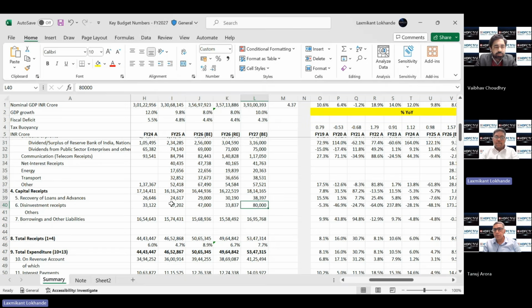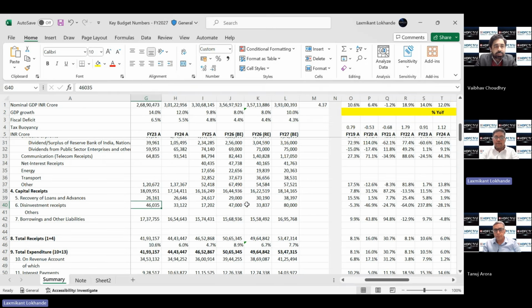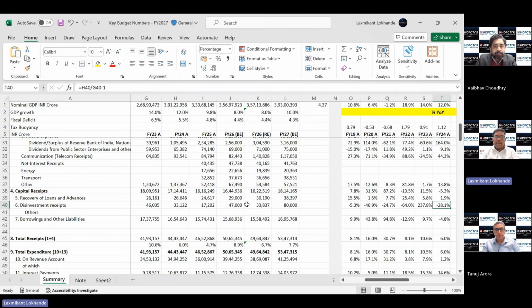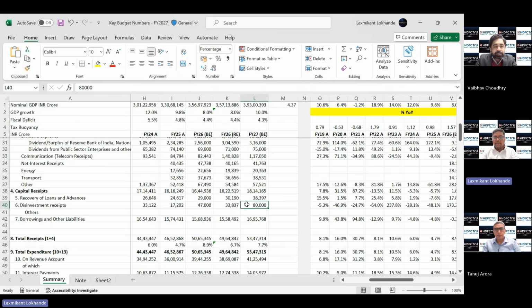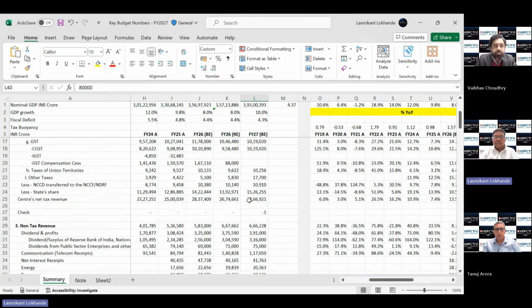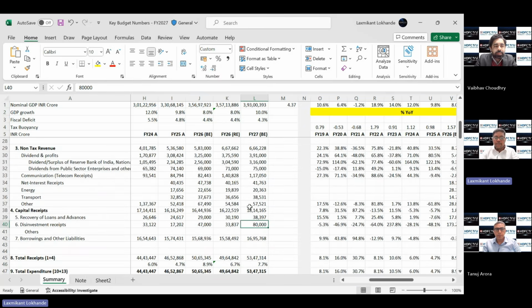So yeah, of the last few years, we have seen that government has not been able to meet their disinvestment receipt target. For this year also, as we can see, this 80,000 crore is a sizable number compared to the previous year's realized figures. So there could be a miss here in terms of 80,000 crore. But given the fact that this is a relatively small figure in the overall revenue receipt, that should not bother the market much in terms of the disinvestment receipt target.